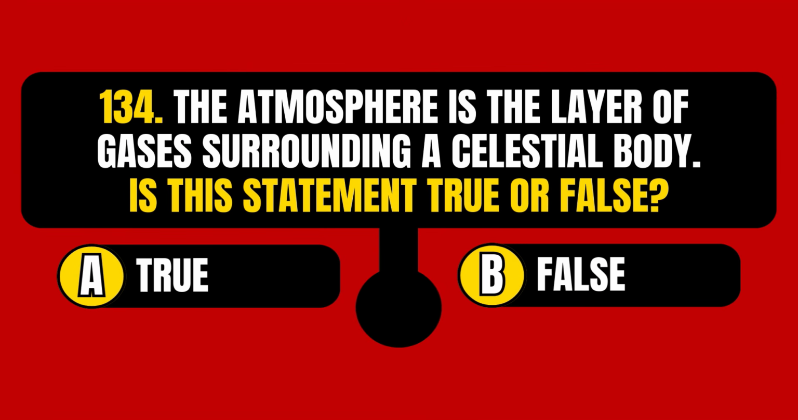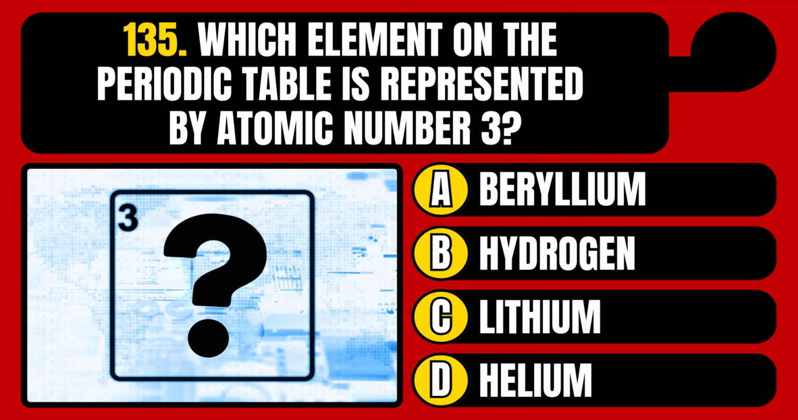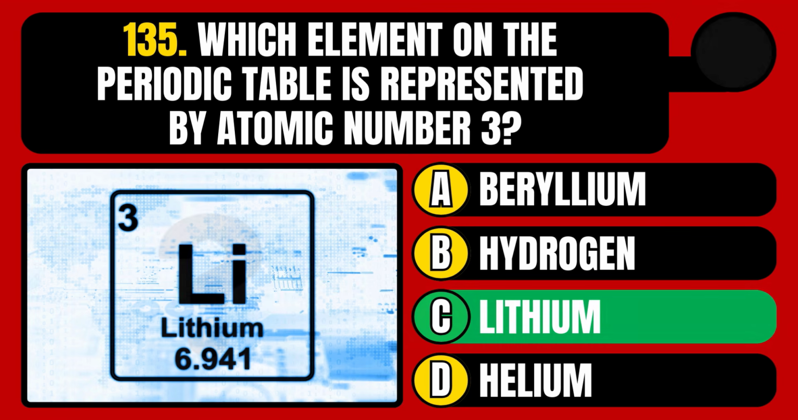The atmosphere is the layer of gases surrounding a celestial body. Is this statement true or false? The statement is true. Which element on the periodic table is represented by atomic number 3? Beryllium, hydrogen, lithium, or helium? The correct answer is option C, lithium.